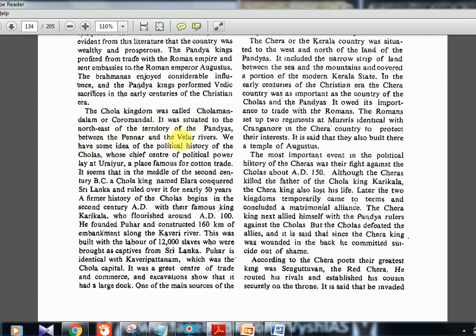Between the Pennar and Velur rivers. Okay, remember this. Pennar and Velur rivers are there. The Pennar river, you should know, is right below the Krishna river. So between the Pennar river and the Velur river, the Chola kingdom was there.